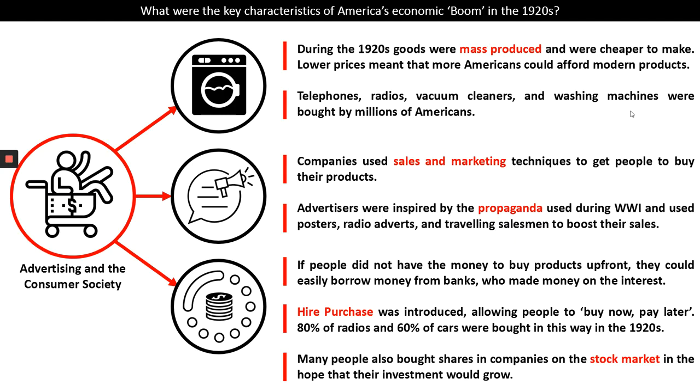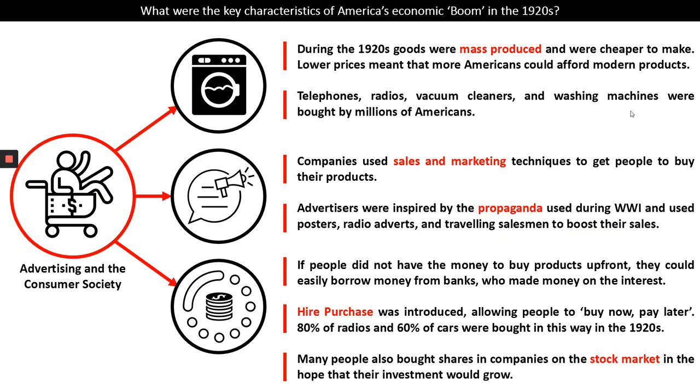Many people at the time also bought shares in companies on the stock market in the hope their investment would grow. The principle behind this is that if a company is getting bigger and bigger and making more and more money, you can buy a small share or part of that company. As the company makes more money, the value of that share goes up, and you can then sell your share and make the money on the difference. And people were borrowing money to buy these, and we'll see later on in this course how that actually led to a period of crisis for America.